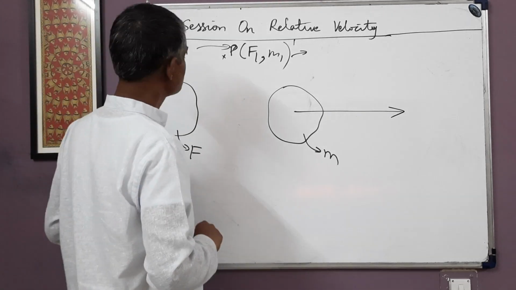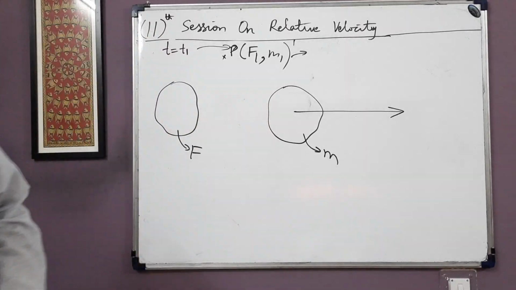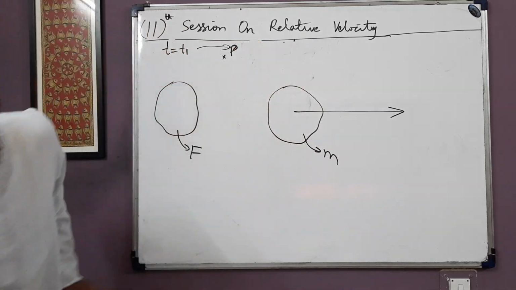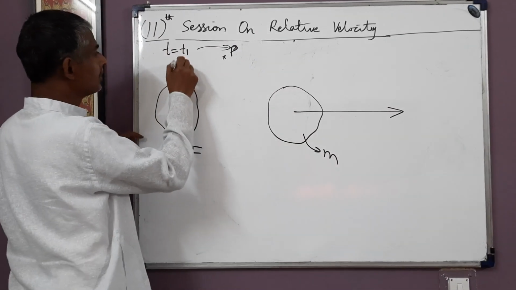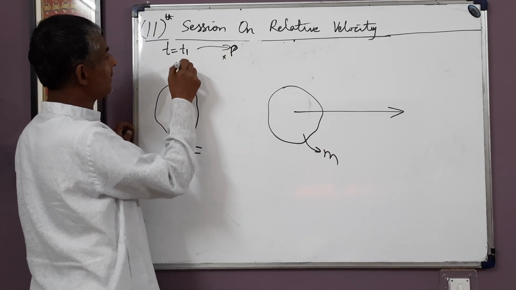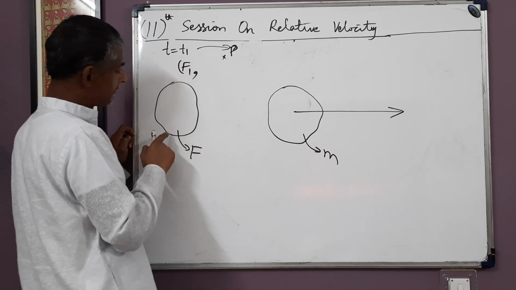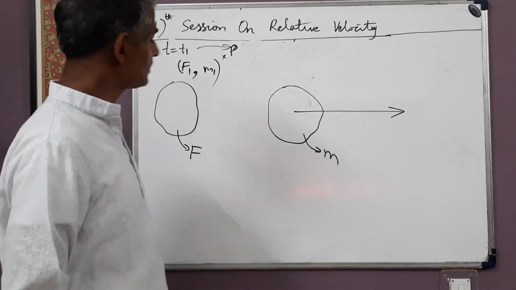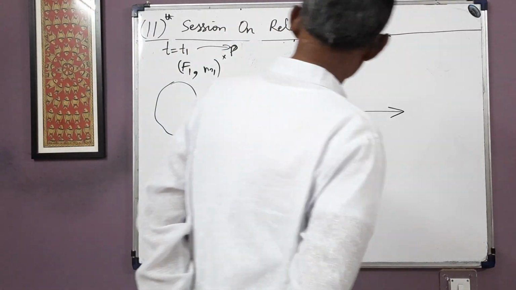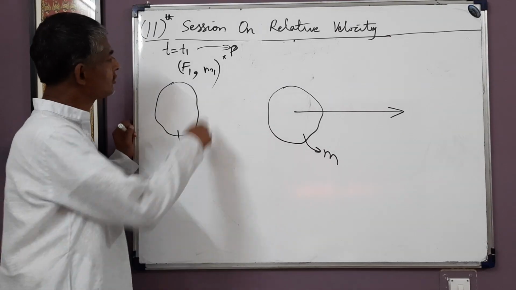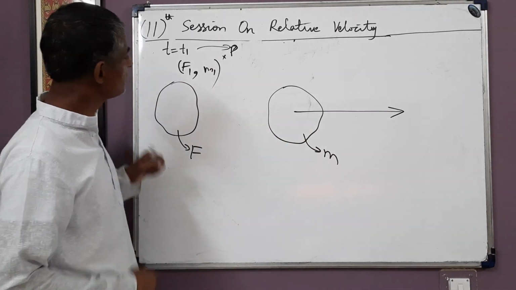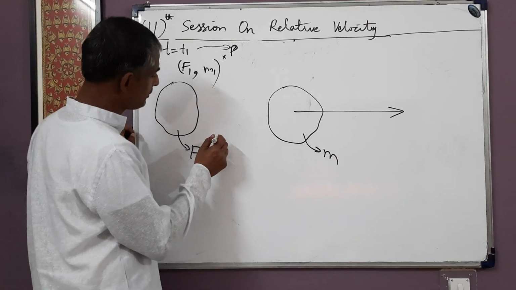Now see what happens. I'll just make it a bit smaller, because then I'll write here. At t = T1, point P occupies location F1 of frame F and location M1 of frame M. So now, P also moves with respect to both these frames, M and F. Suppose at t = T2, point P comes here.